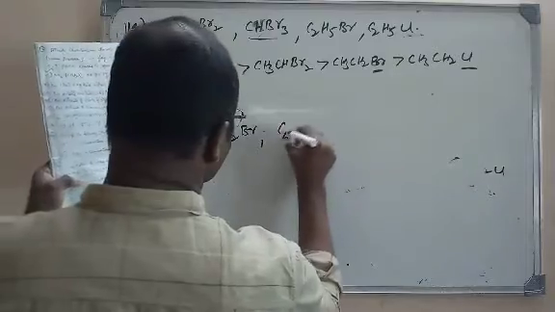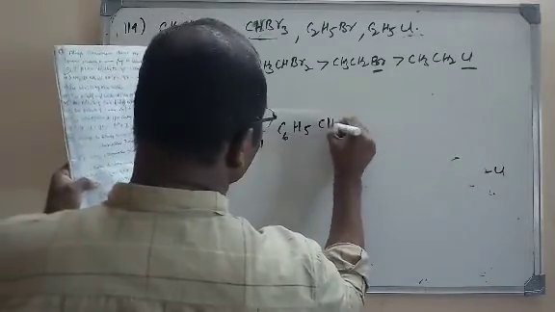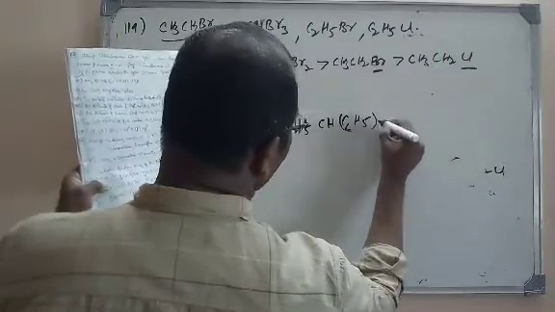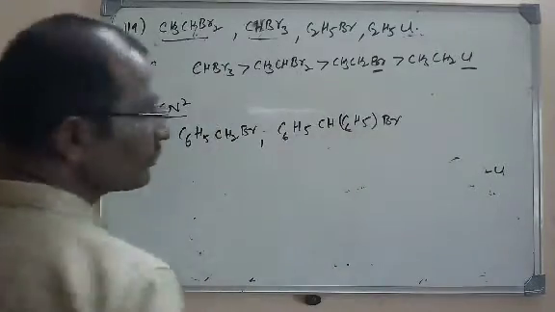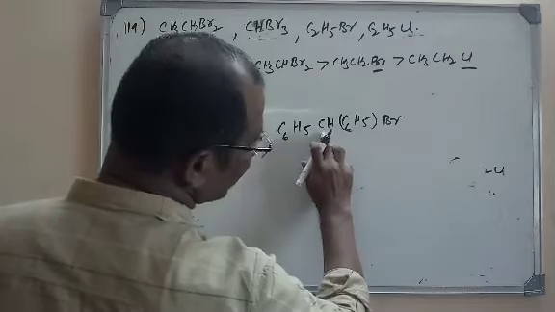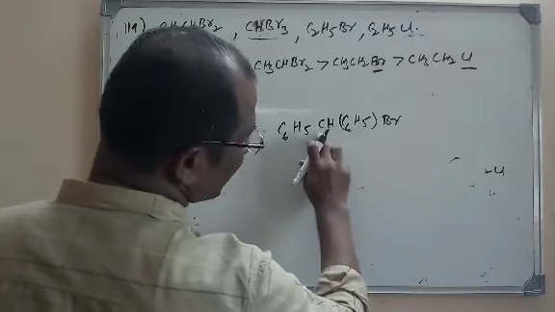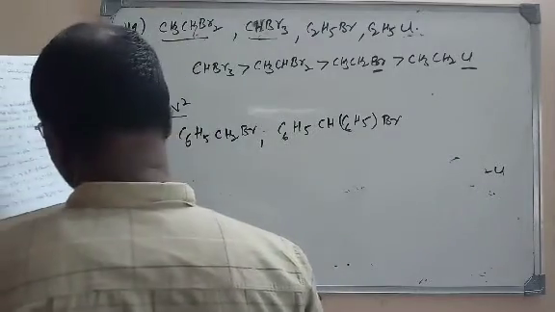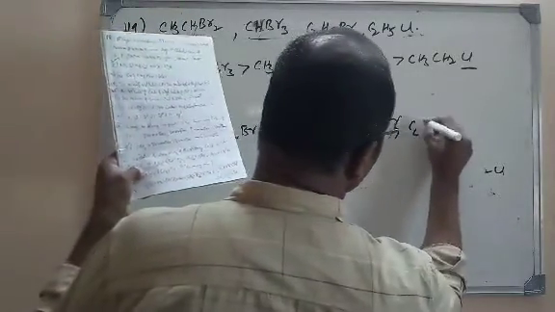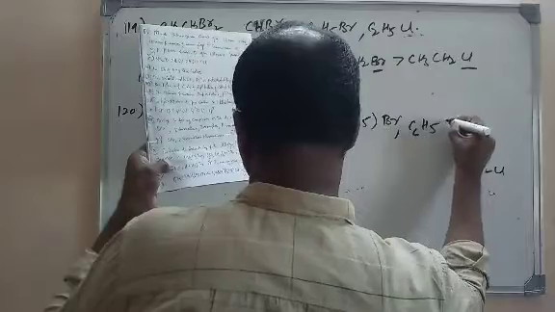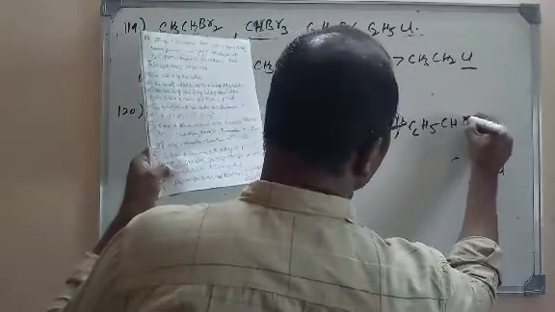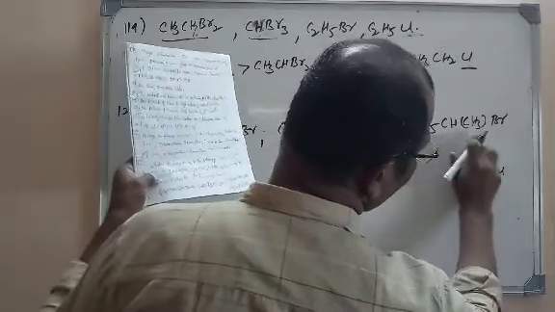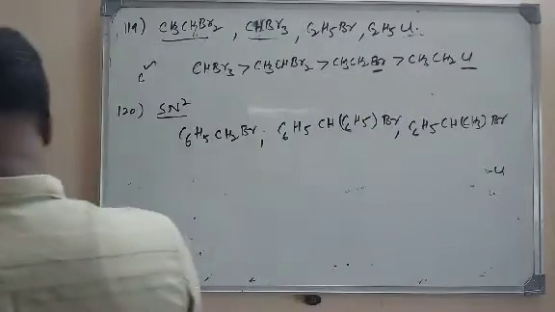Next one: here bromine is there on this carbon, and there are two phenyl groups attached to this carbon. And next one is C6H5CH3Br. So on this carbon there is a phenyl group and a methyl group and a bromine.